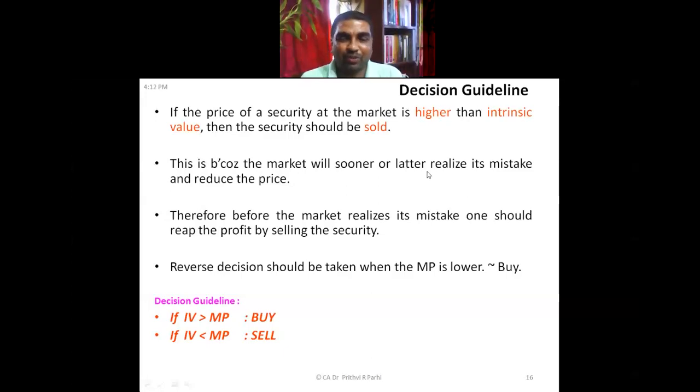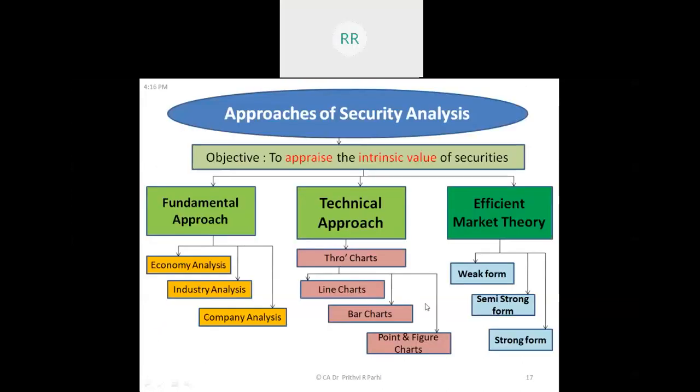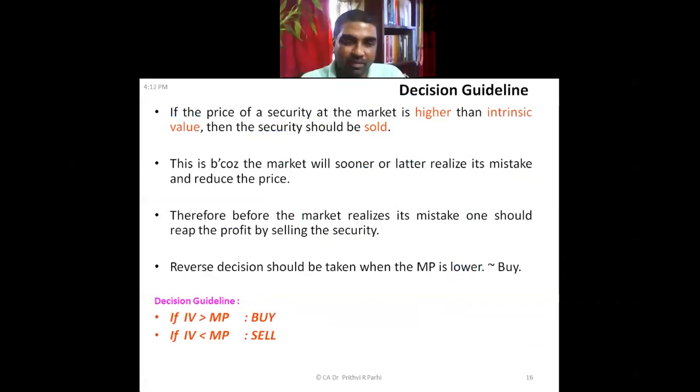Okay. Therefore, that is the reason why you need to know what the value is. If I know the value, then only I can compare it with the price and take a suitable decision. Now, to arrive at that, what is intrinsic value actually?